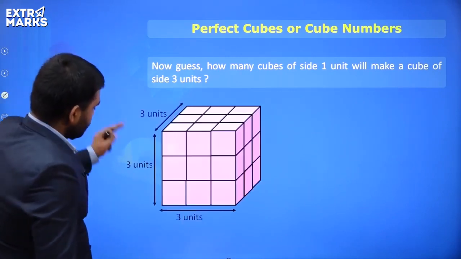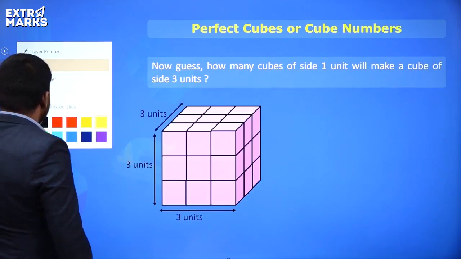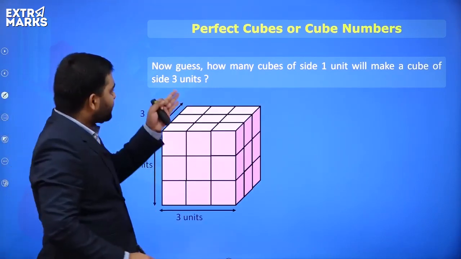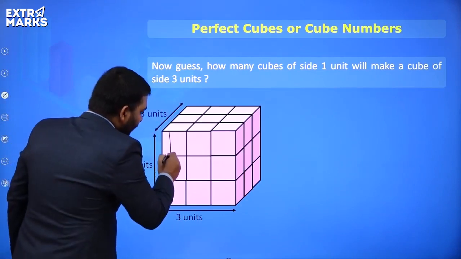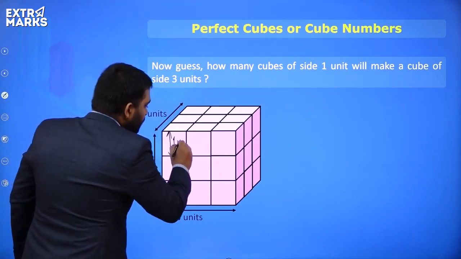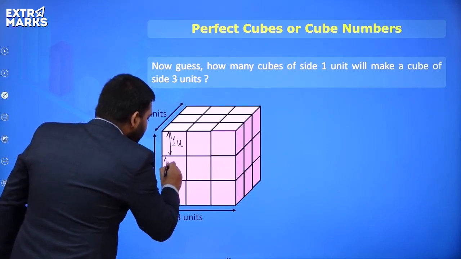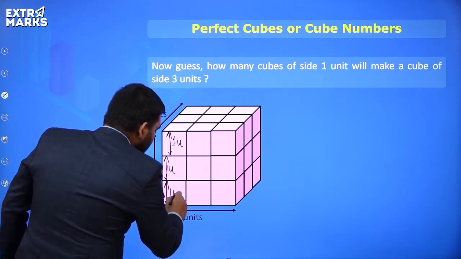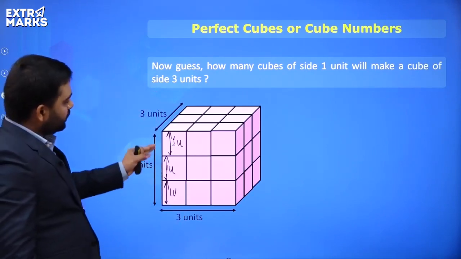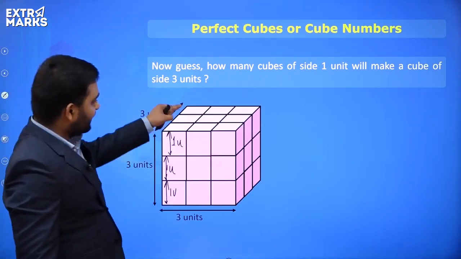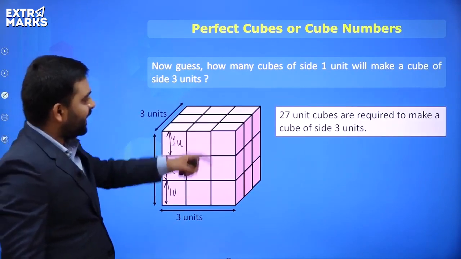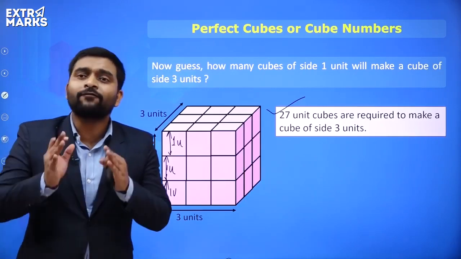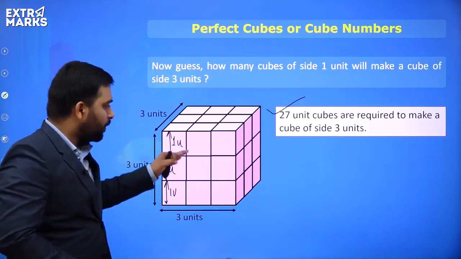Okay. Now, see everyone, if you all want to understand, you have to find a cube of side 3 units. So see, 1 unit, again 1 unit, and again 1 unit. So see everyone, count the number of cubes. 1, that is 3, and 3 and 3 everyone. So we can say 27 unit cubes are required to make a cube of side 3 centimeters. See, you can count the number of cubes also.